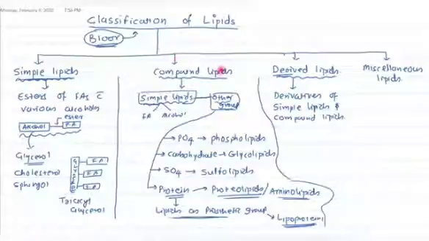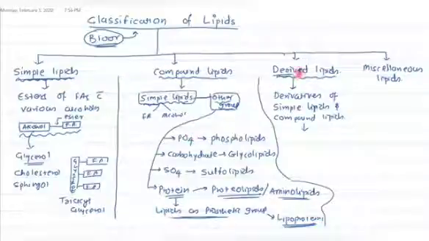But can we call all the derivatives of simple lipids and compound lipids a derived lipid? No. It comes with the condition that those derivatives must possess the characteristics of the lipids. For example, when this phospholipid is hydrolyzed, you get a phosphate. So shall we call this phosphate a derived lipid? No, we cannot, because phosphate has no characteristic of a lipid.